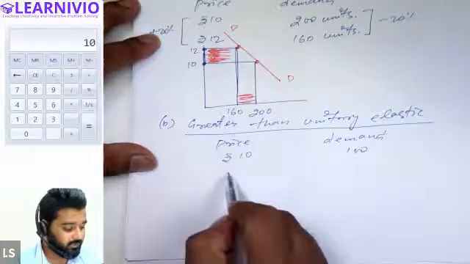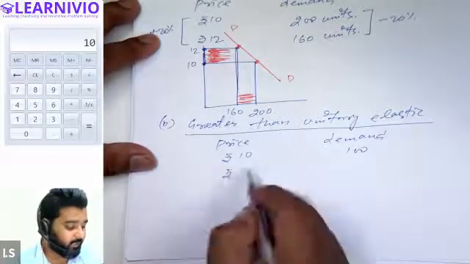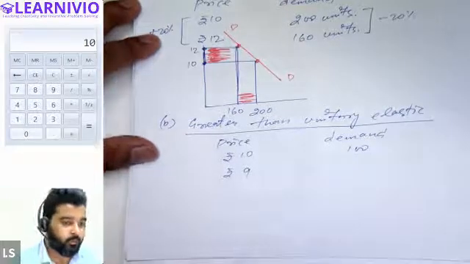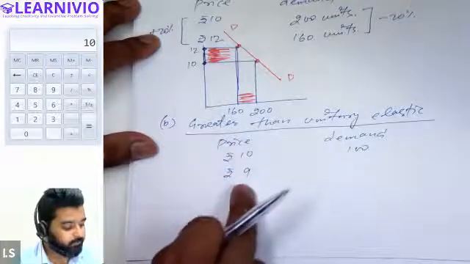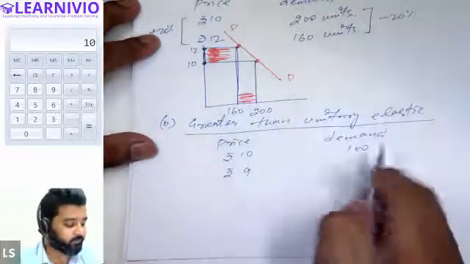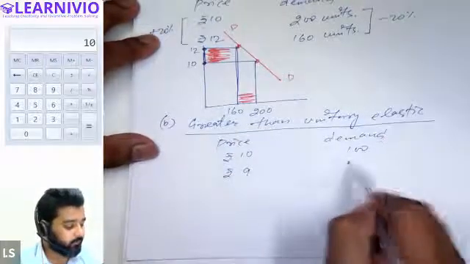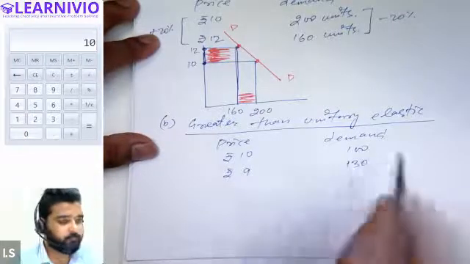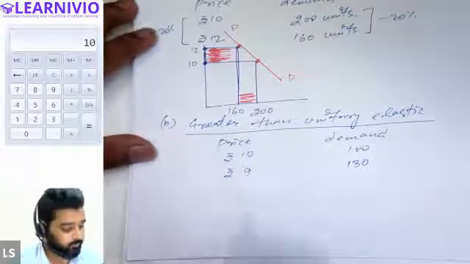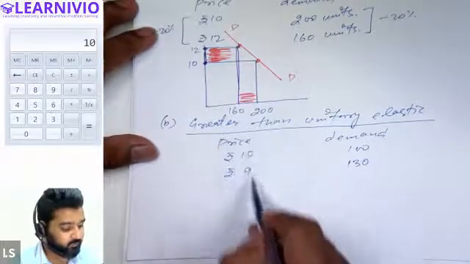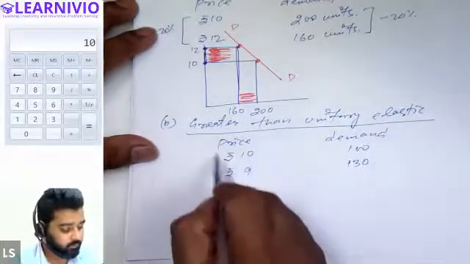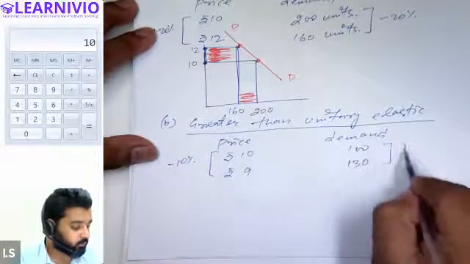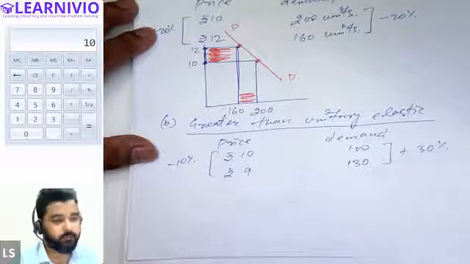Let's say price declined by only 10%. So price is now at rupees 9 per unit. And when price decreases by 10%, demand increases by 30%. For example, a 30% increase will make the demand 130. So 10% decrease in price leads to 30% increase in demand.